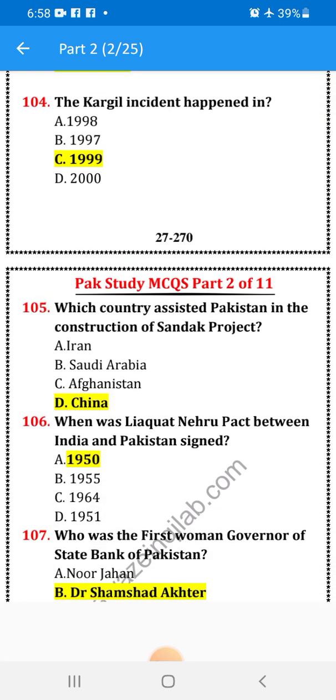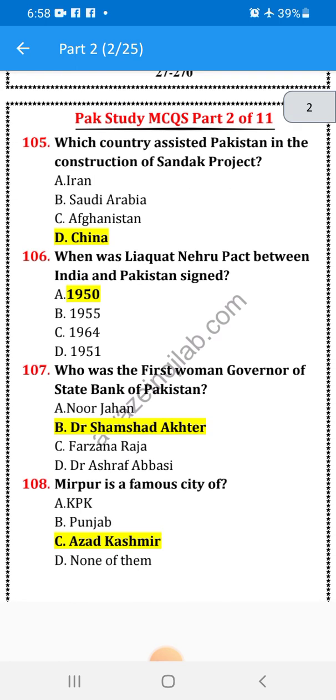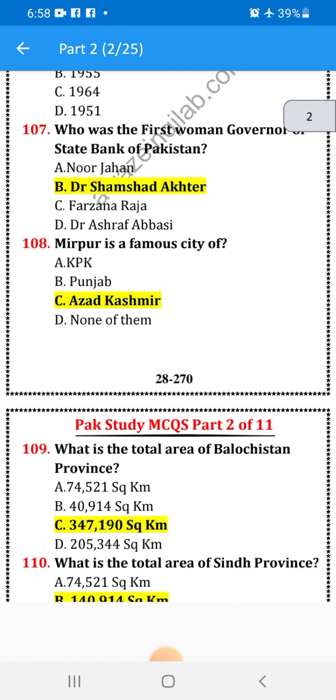Which country assisted Pakistan in the Saindak project? China. When was the Liaquat-Nehru Pact between Pakistan and India signed? In 1950. Who was the first woman governor of State Bank of Pakistan? Dr. Shamshad Akhtar. Mirpur is a famous city of Azad Kashmir.